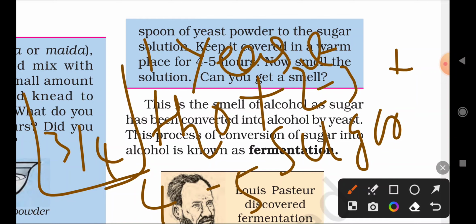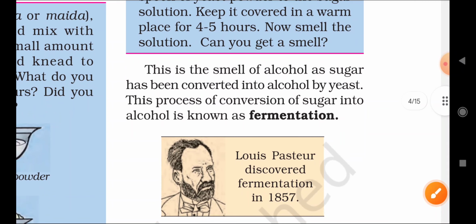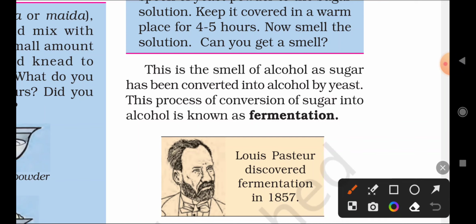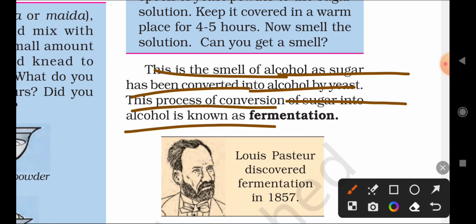So what will happen after that? After 4-5 hours we produce a solution of alcohol, right? This process is called what? Fermentation. After 4 or 5 hours we can smell that solution; it smells like alcohol only. This method is called fermentation, meaning that sugar is converting into alcohol. This is the smell of alcohol, as the sugar has been converted into alcohol by yeast. This process of conversion of sugar into alcohol is known as fermentation.